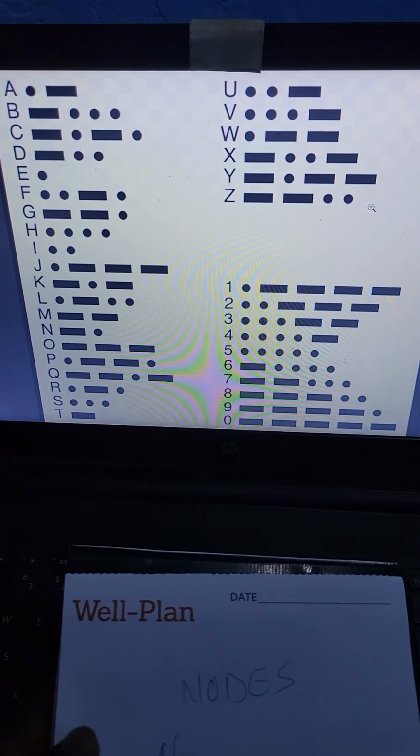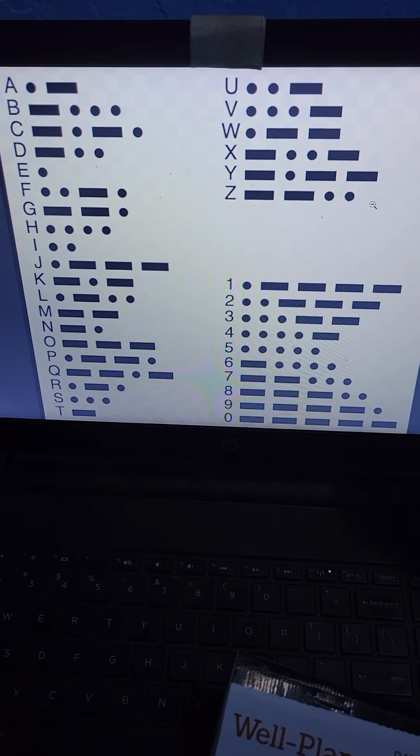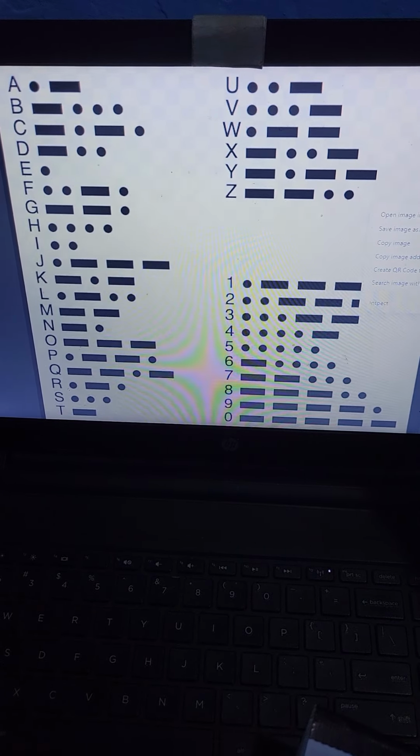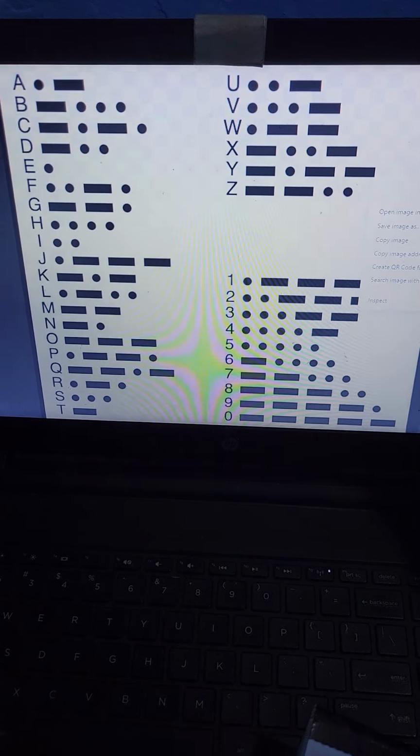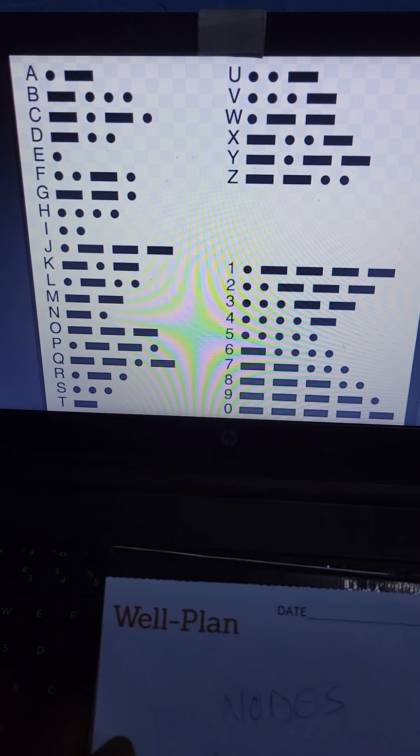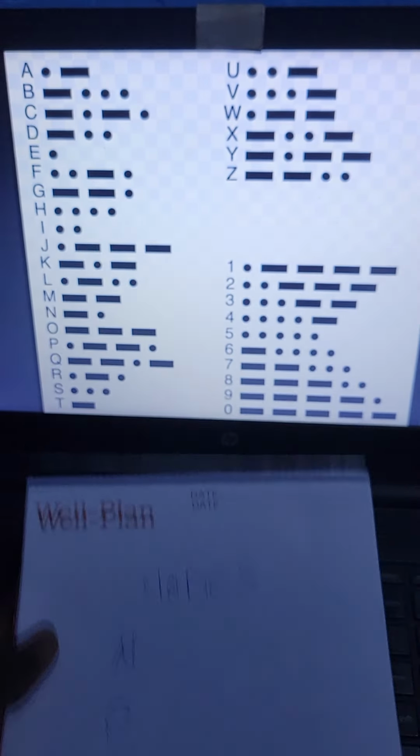I don't know if they are lined up properly. Let me try to pull back this. Can you see it properly? Let me see there. Okay, then we first find N.